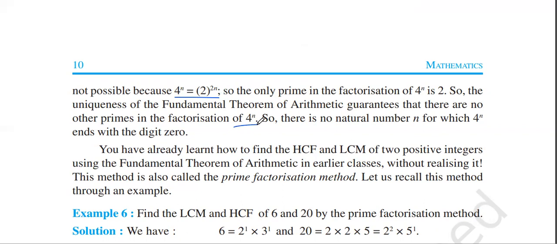So there is no natural number n for which 4 to the power of n ends with the digit 0. Look at how nicely they have explained this.